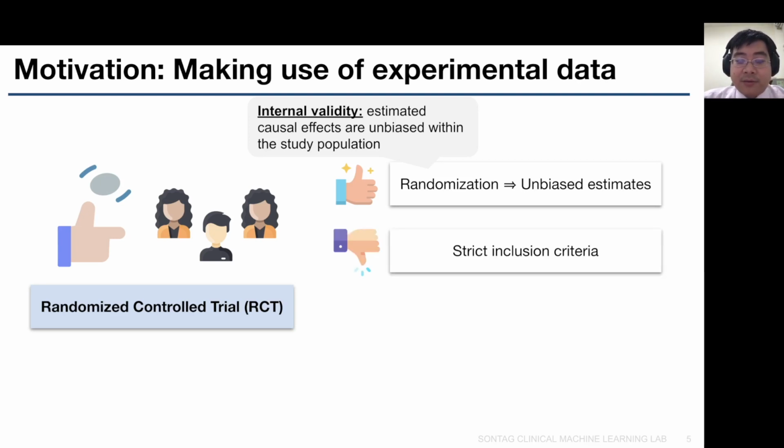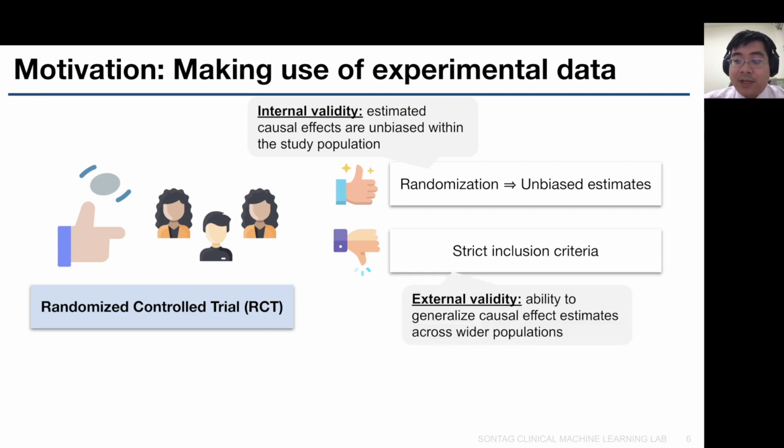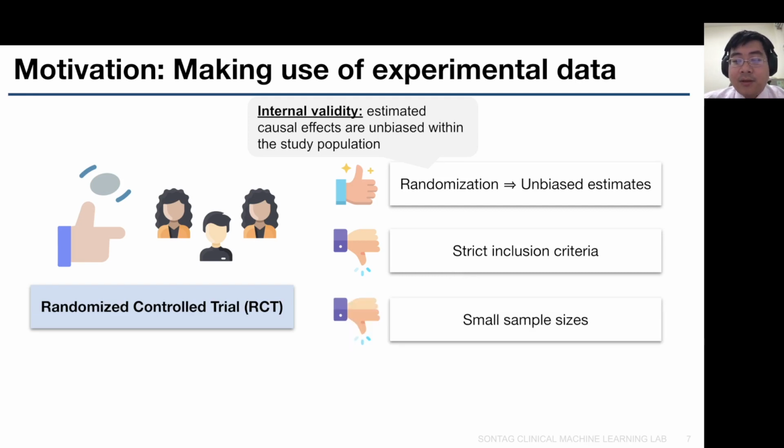However, randomized controlled trials often have strict inclusion criteria, which limits their external validity. So often we do not have the ability to generalize their causal effect estimates across wider populations. In addition, the sample sizes of randomized controlled trials are often small. So apart from average treatment effects, we often do not have power to infer conditional average treatment effects or personalized treatment effects.